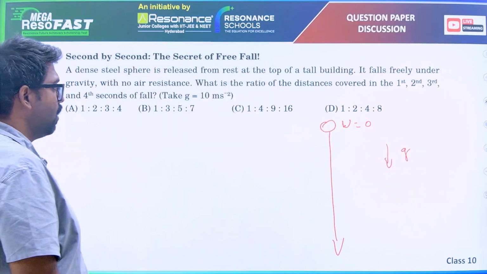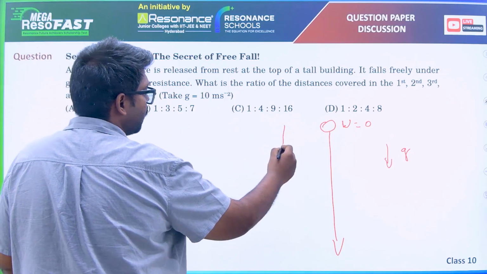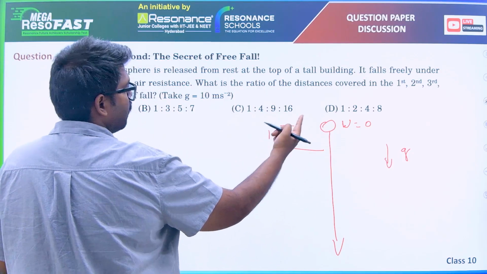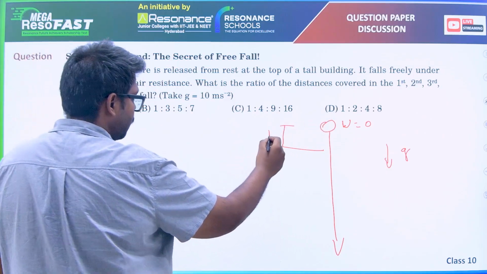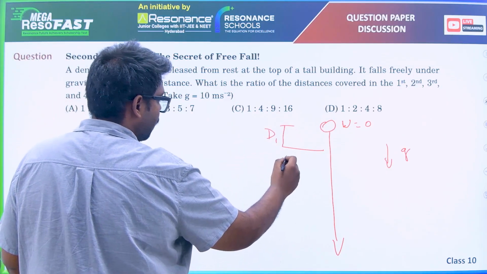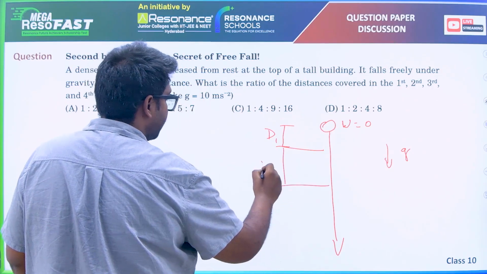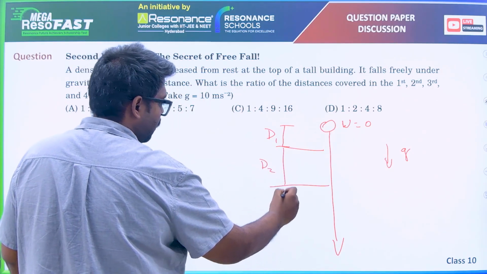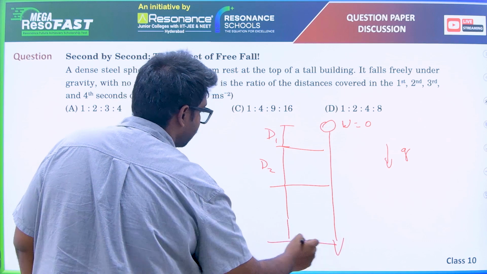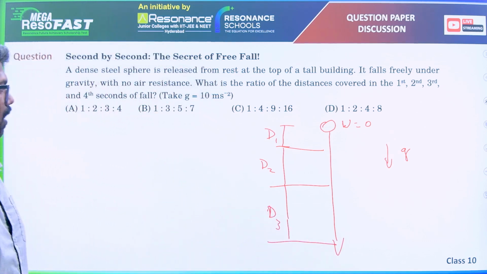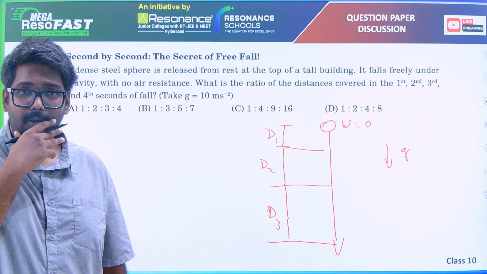What is the displacement in the first second? Let's say d1. Displacement in the first second, displacement in the second, and displacement in the third, and so on. So how do we find displacement? What is the formula?